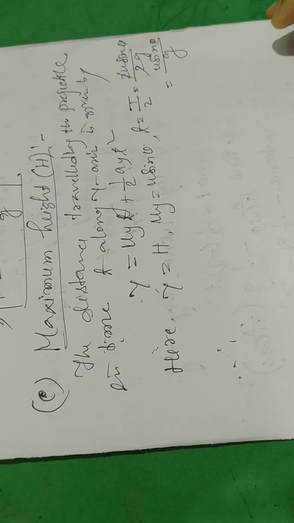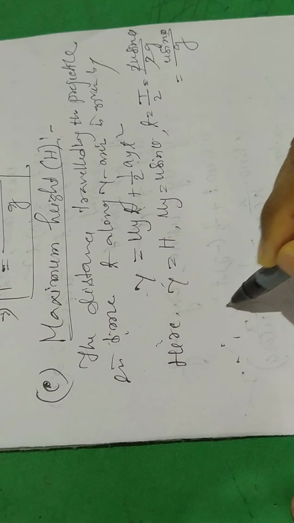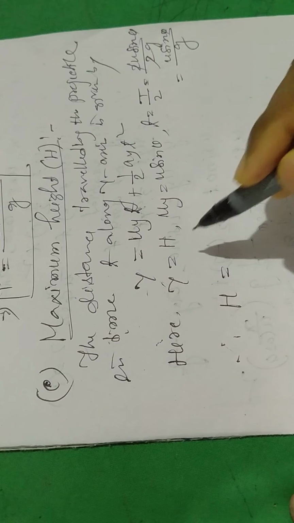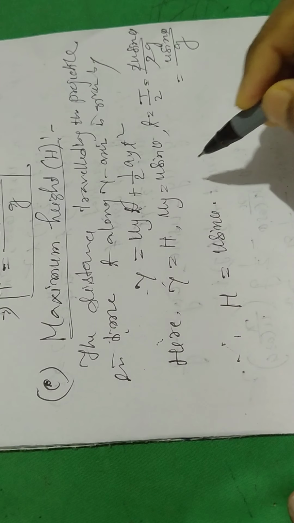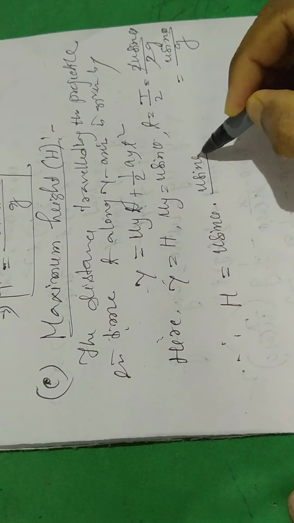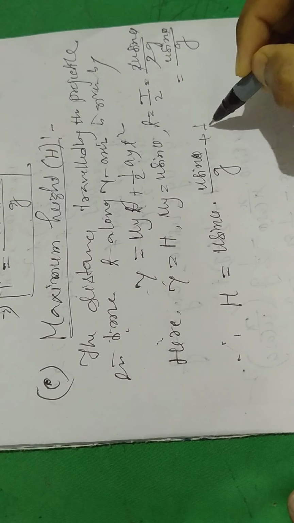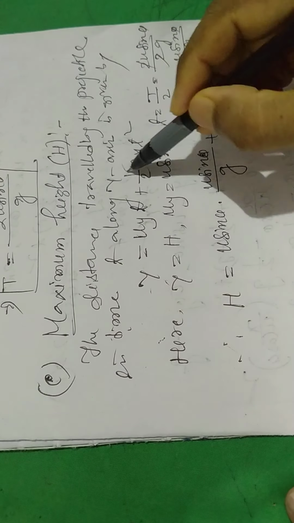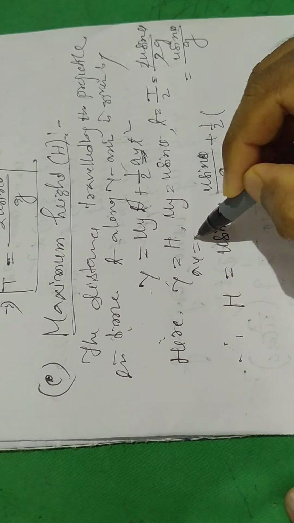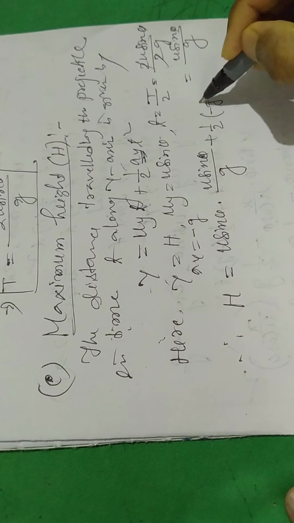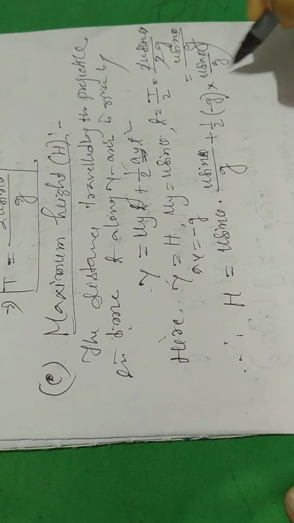Therefore H equal to u sin theta into u sin theta by g plus half, here ay is minus g, and t is u sin theta by g whole square.